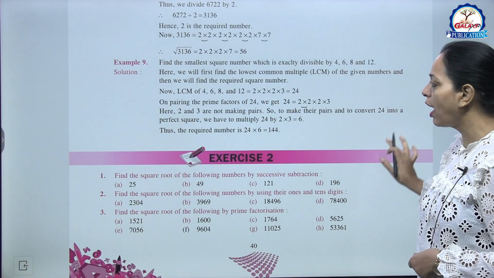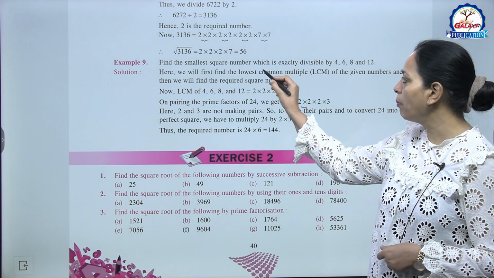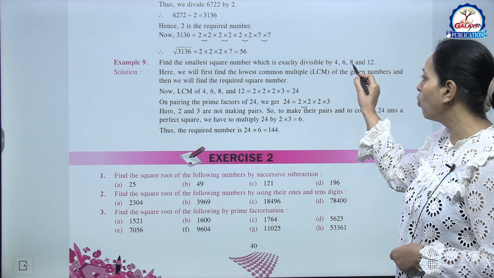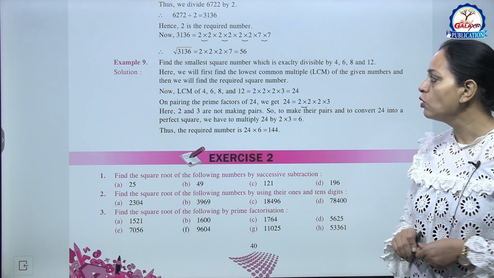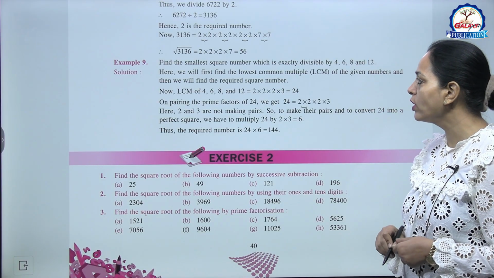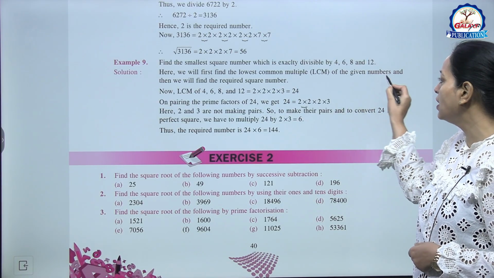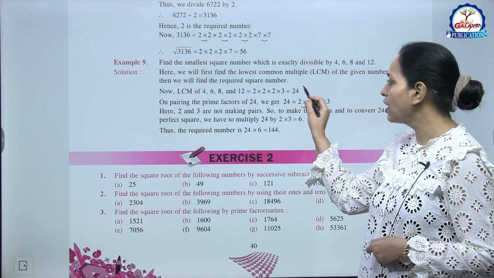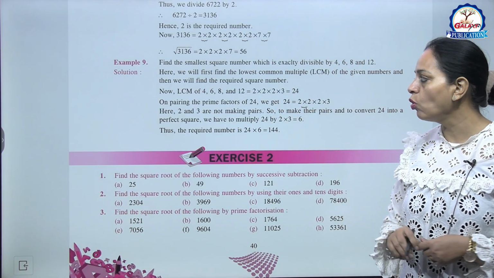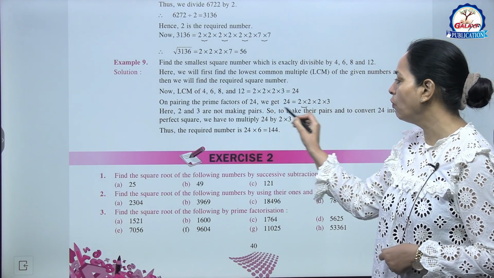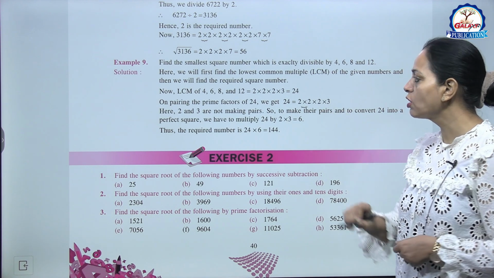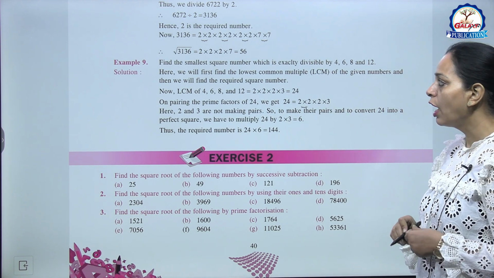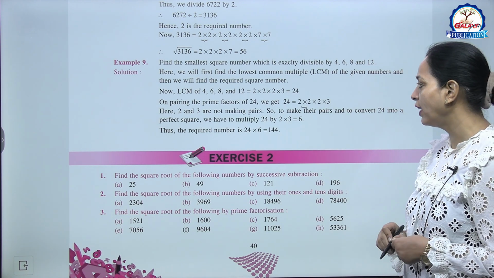Now example 9. Find the smallest square number which is exactly divisible by 4, 6, 8 and 12. So here we will first find the lowest common multiple, LCM, of these numbers. So LCM of these numbers is 24. So on pairing the prime factors of 24, we get 24 is not a perfect square. हमें एक smallest square number find करना है.